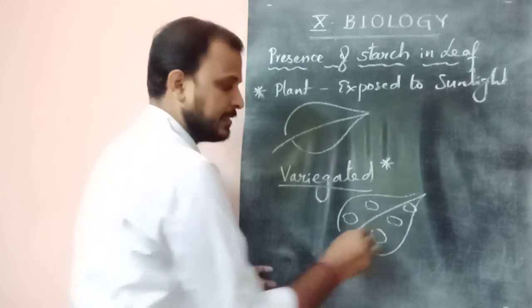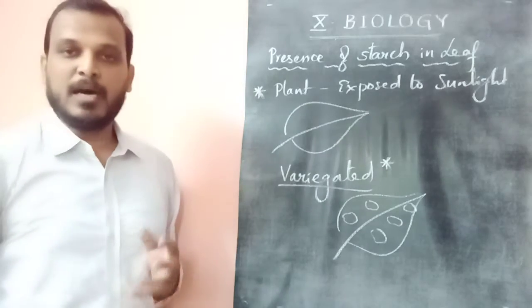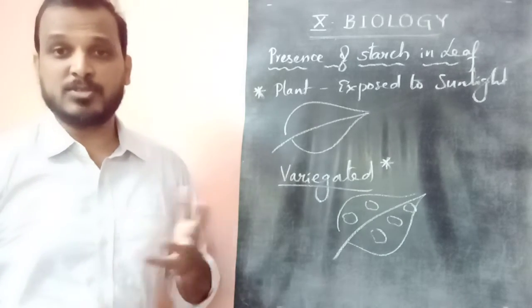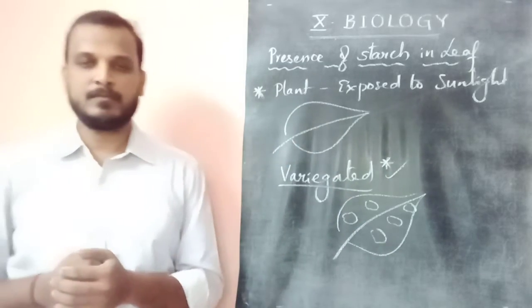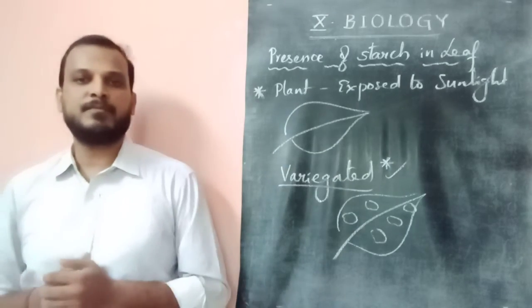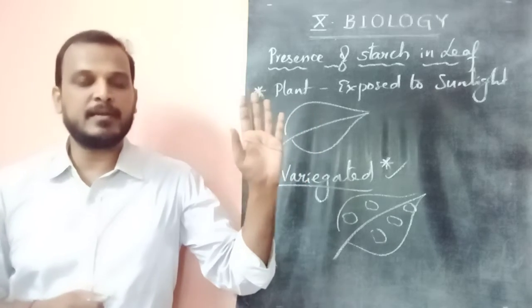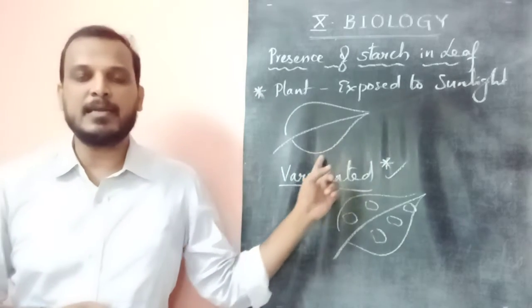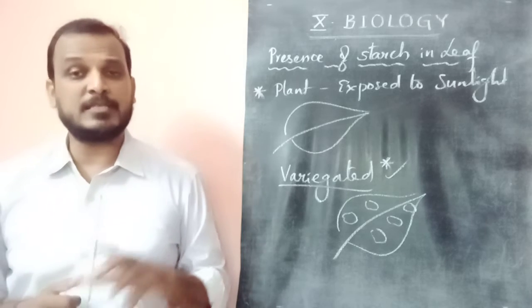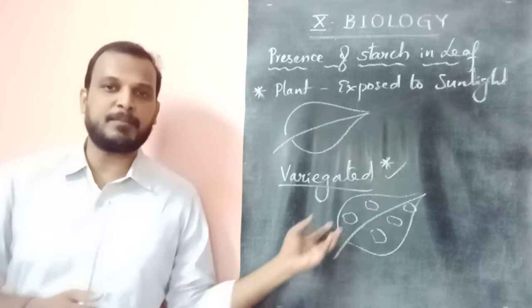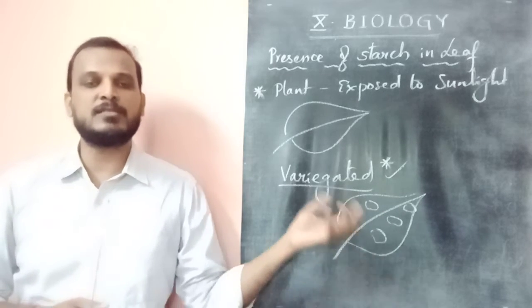Some patches are green, some are yellow. Such a leaf is called a variegated leaf.